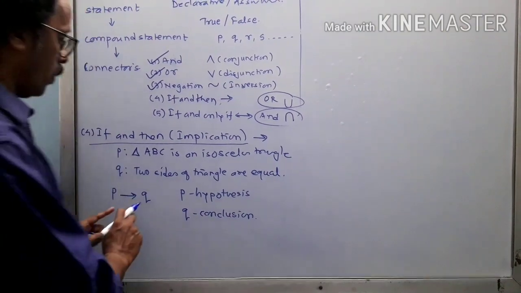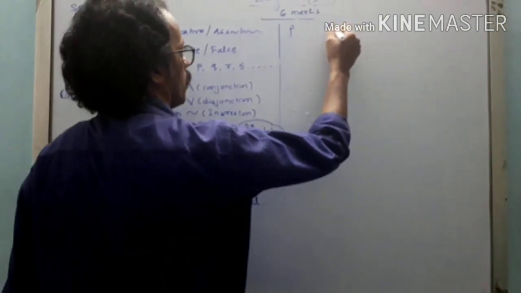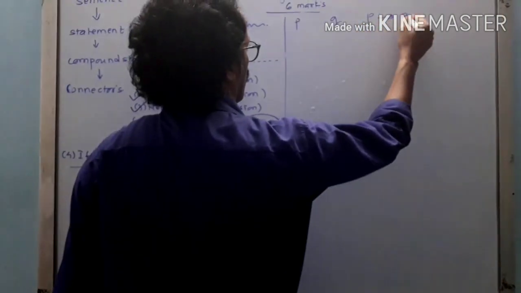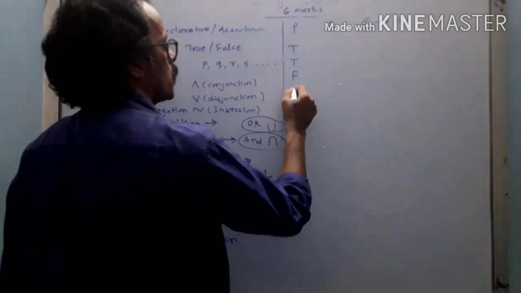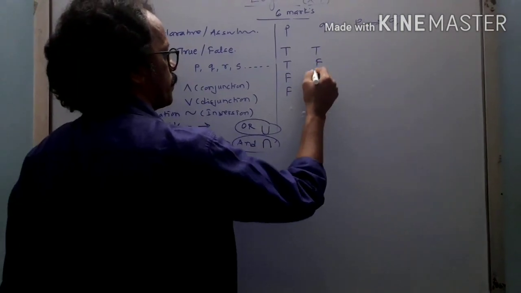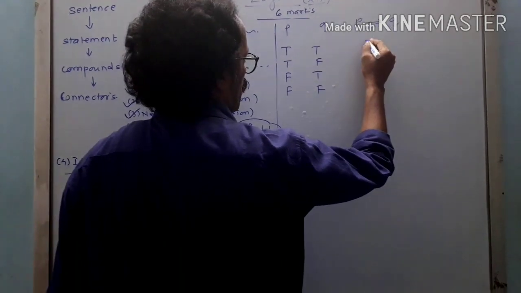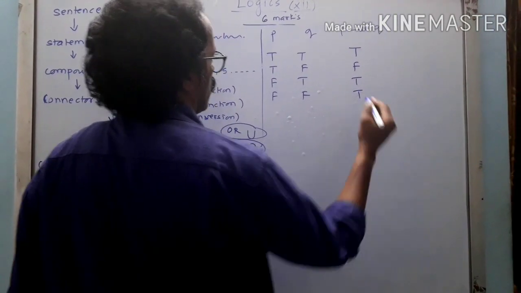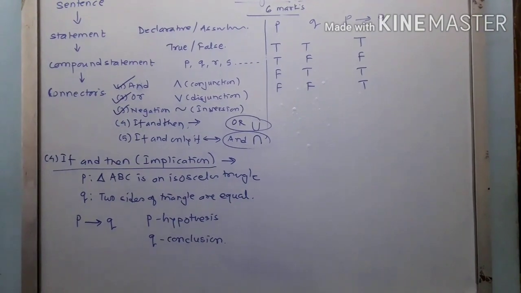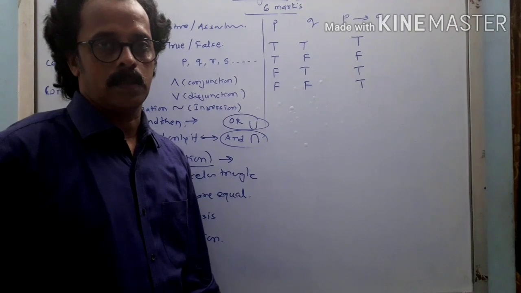Now how to draw the truth table for this? Again, for the truth table we write P, Q, P implies Q. Again true, true, false, false, TF, TF. Now here it is true, false, true and true. So that is the way we can write the truth table for this particular case.